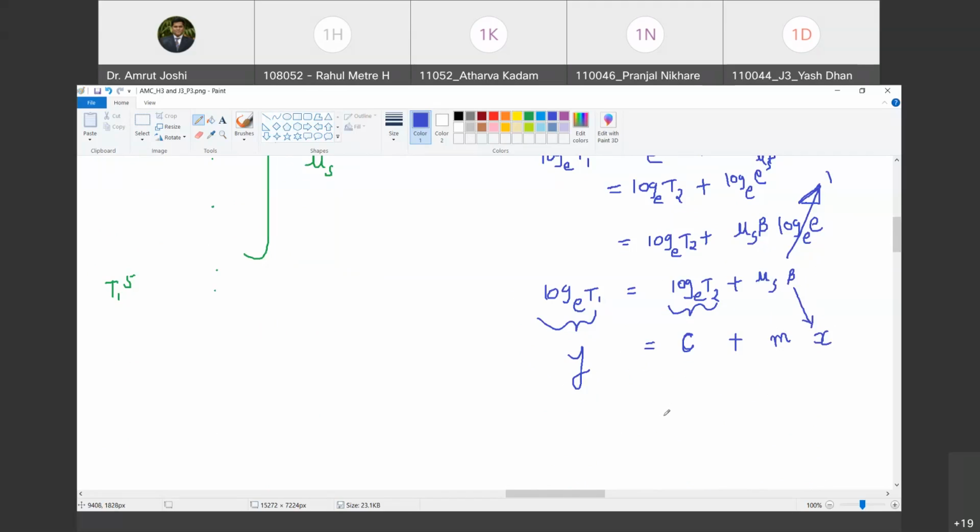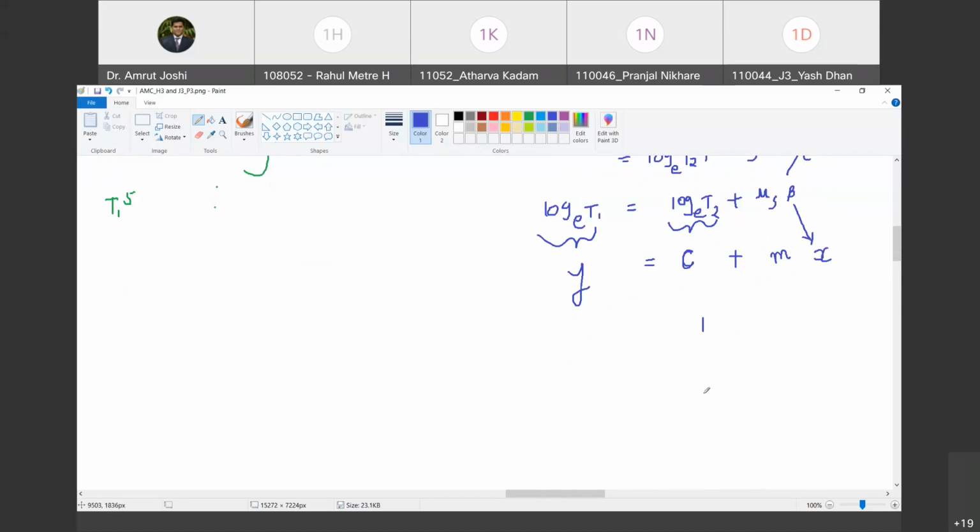Do you agree with me? This line doesn't pass through origin. It passes through y-intercept of log to the base e t2. So if I plot this, I am going to plot log to the base e of t1 on y-axis and beta in radians on x-axis. I am going to get a line, but that line will have a y-intercept of log to the base e of t2. Do you agree with me?